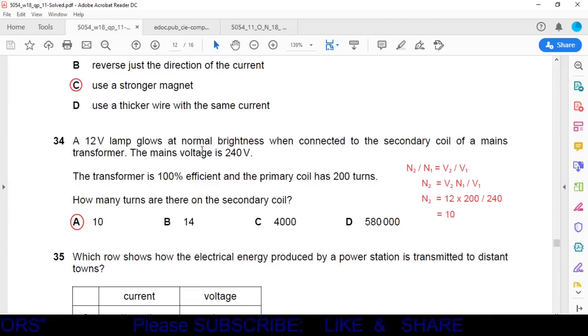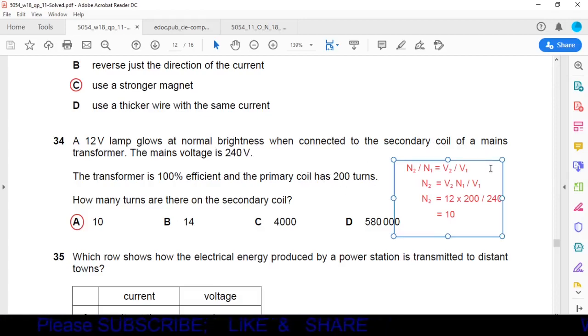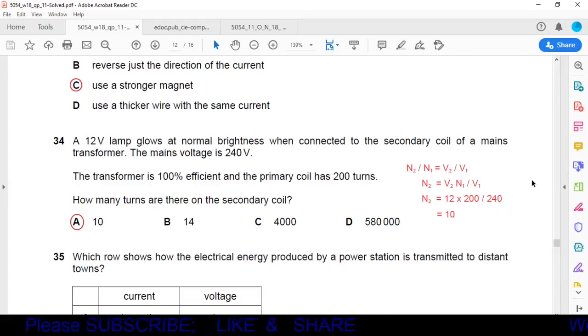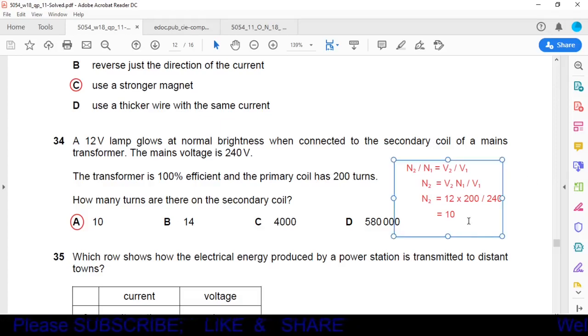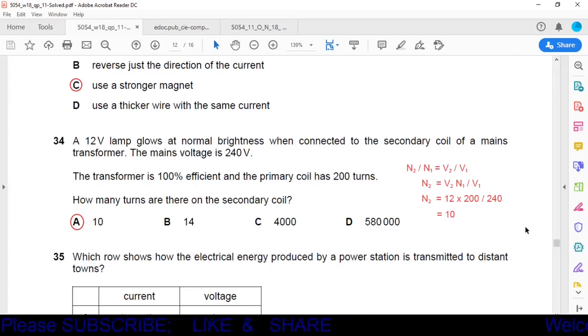V2 is the output voltage. Output voltage is 12 volt, and input voltage, the mains voltage, is 240 volt. This is input voltage, this is output voltage, and this is the number of turns in the primary. Now all the values are given. By substituting the values, we will get the answer, N2 is equal to 10. So the number of turns in the secondary will be 10, and it is given in option A. So option A is the correct one.